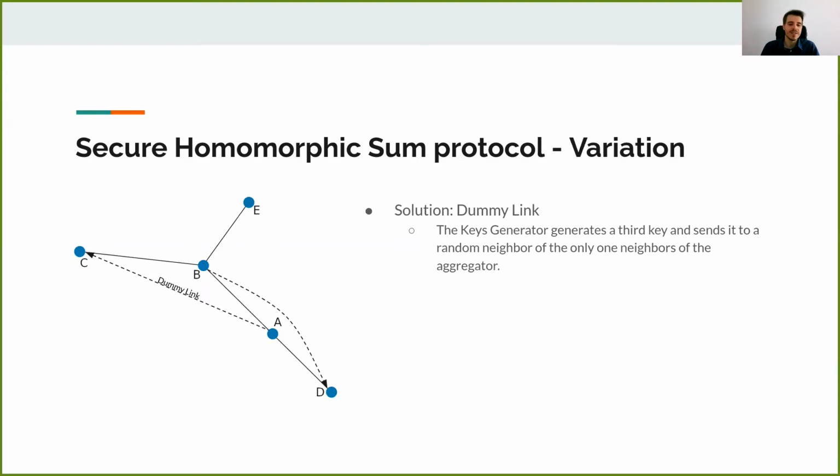For example, in this case, the key generator entity distributes the key to the node A, and C receives the encrypted value from B and also from A. In this case, we consider the protocol as our normal protocol.